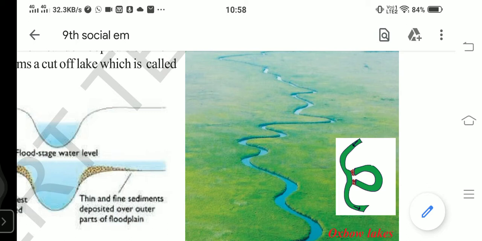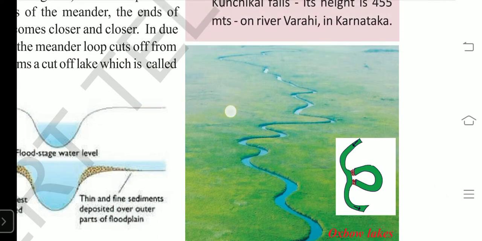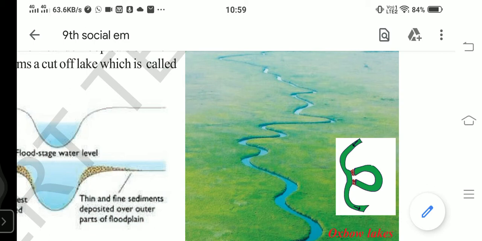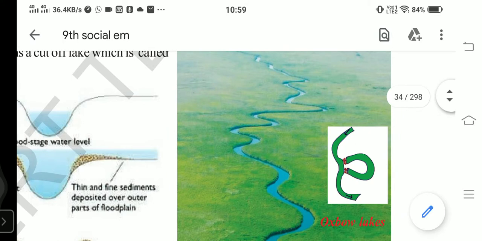And the sediments carried by the river also cannot turn as the river water turns. So those are deposited there at the turns, gradually deposited, and it is separated from the river, and the river course becomes like this. So the river is changing its direction, and the gentle turns which are formed here take another form. Okay, this is called oxbow lakes.